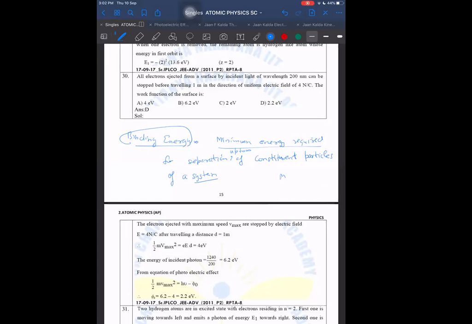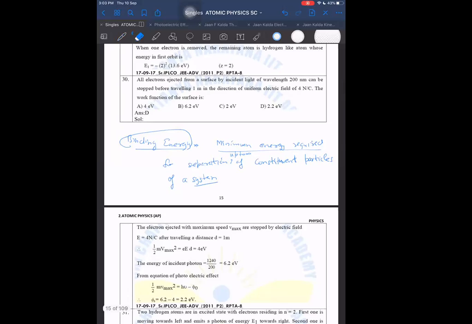If I use mechanical energy conservation, mechanical energy at infinity is 0, then what kinetic energy should I give to the earth? Kinetic energy plus earth's present energy, total should become 0. So I should give kinetic energy equal to minus of the present mechanical energy of the earth. Then the total mechanical energy will become 0, and if total mechanical energy becomes 0, then it can escape up to infinity. Same thing we can do for other cases, for the case of electron or any other.